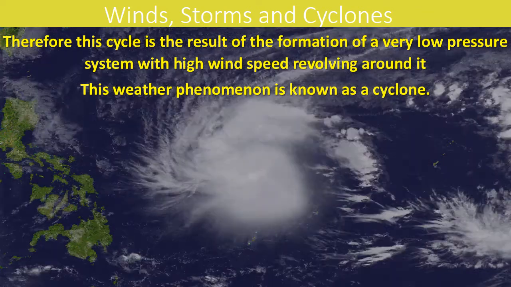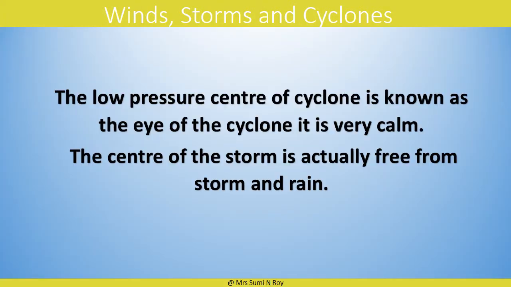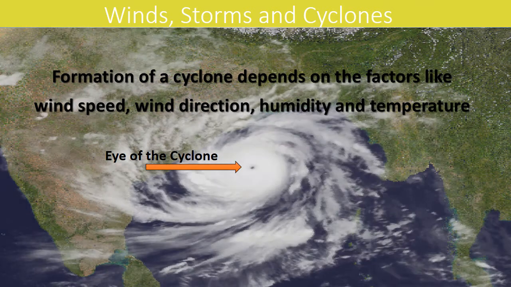Therefore, this cycle is a result of formation of a very low pressure system with high wind speed revolving around it. This weather phenomenon is known as a cyclone. The low pressure center of a cyclone is known as the eye of the cyclone. It is very calm. The center of the storm is actually free from storm and rain. Formation of a cyclone depends on factors like wind speed, wind direction, humidity and temperature.